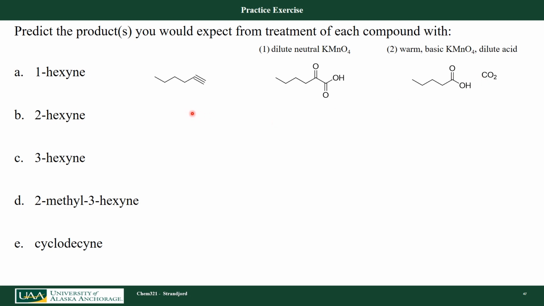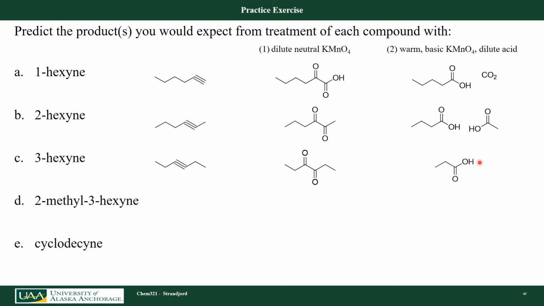If I look at 2-hexyne, if I just react it with dilute neutral, I'm going to form the diketone. Warm it up and add some base, I'm going to cleave that to form 2 carboxylic acids. 1, 2, 3, 4 carbons and 2 carbons. I just split it right down through the triple bond. 3-hexyne, do the same thing. Form the diketone. And then I'm going to actually form 2 equivalents of this propanoic acid here